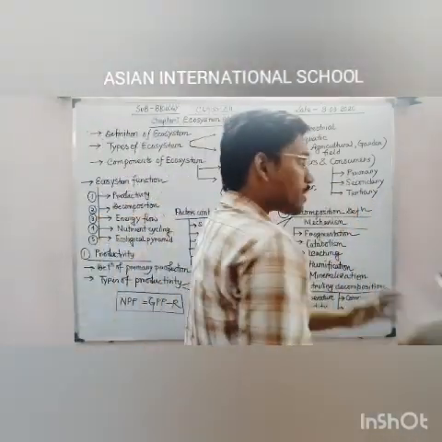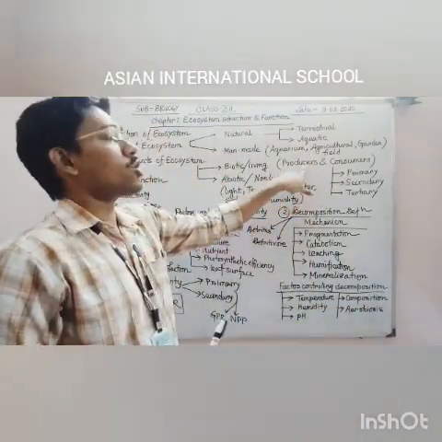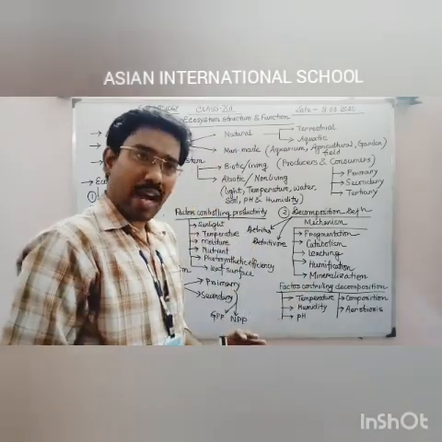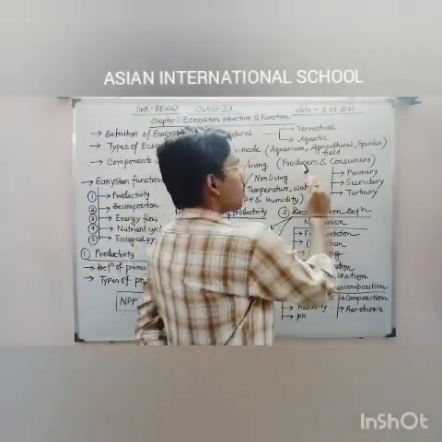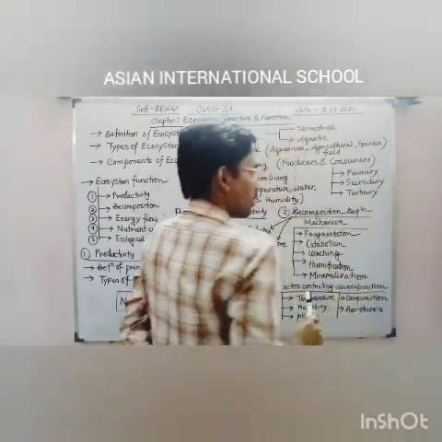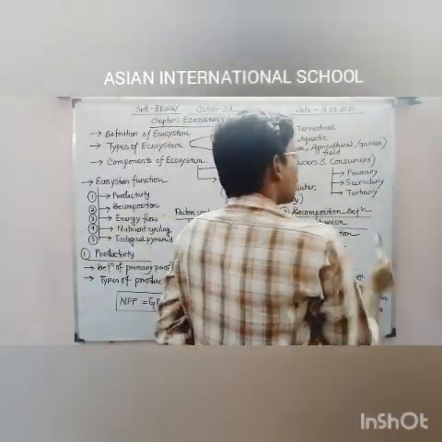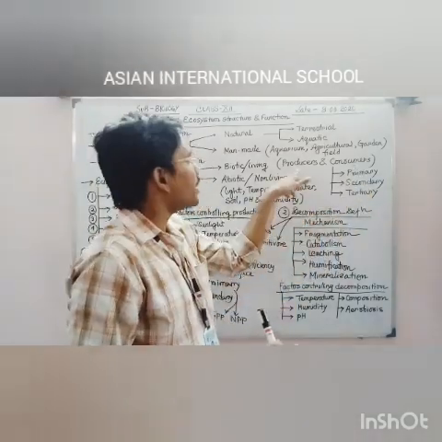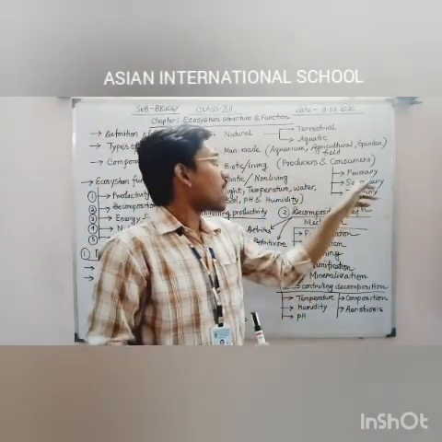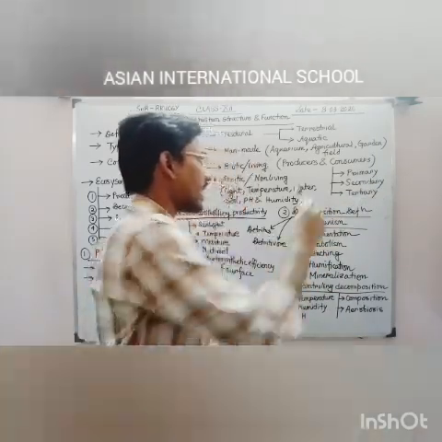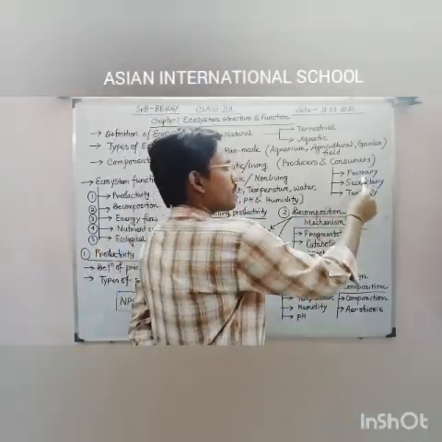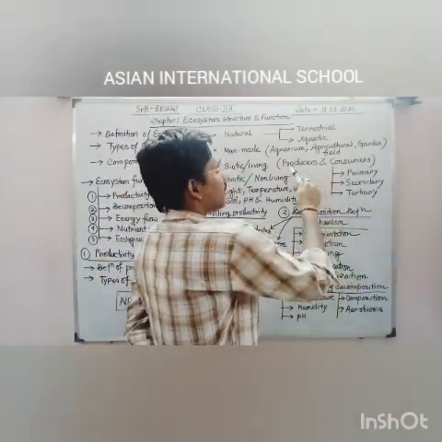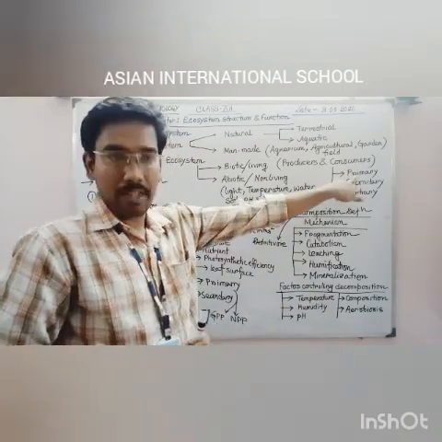Primary consumers are those specific organisms who are directly dependent on producers, specifically herbivores. Herbivores are those specific organisms who are directly depending on producers. They are known as primary consumers. A secondary consumer is a type of consumer who is dependent on the primary consumers, or indirectly dependent on the producer. That means carnivorous organisms. They are directly dependent on primary consumers because they are eating the flesh of primary consumers, and they are indirectly getting the nourishment of the producers through the primary consumer.